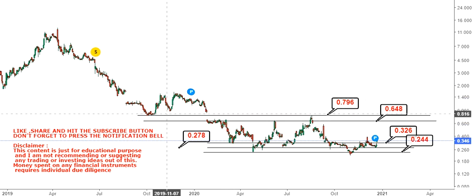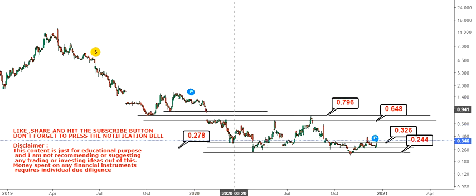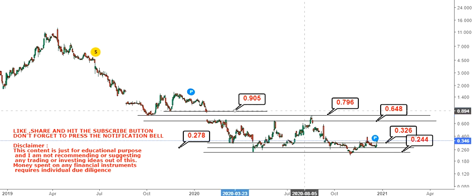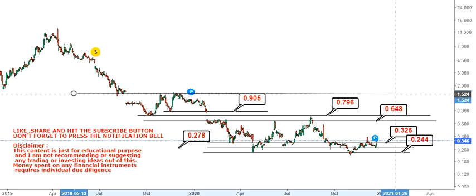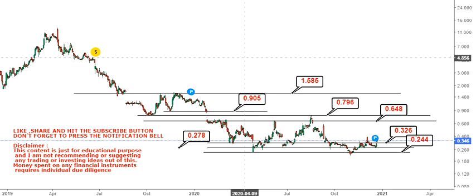Now after 0.79, there is a zone of consolidation or correction from 0.79 to 0.90, and if the stock sustains above 0.90, then we are looking at a target which will take us to $1.5.